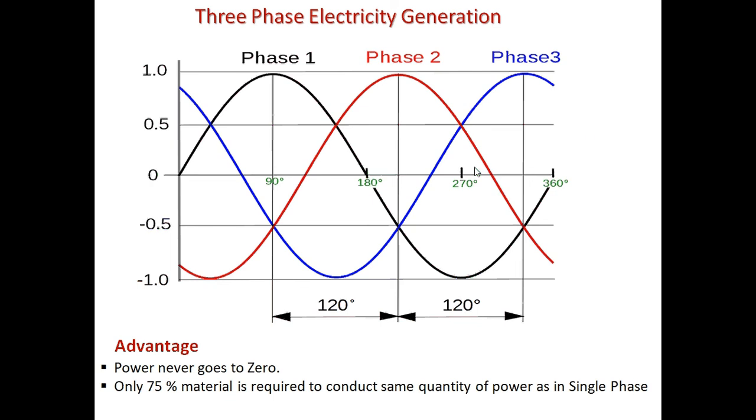Even at, let's say, more than 270, where phase 2 is going to zero, phase 1 and phase 3 will be at certain high points which can generate power. So what I want to say is that your power will never go to zero, so you can consume continuous power with three phase electricity.